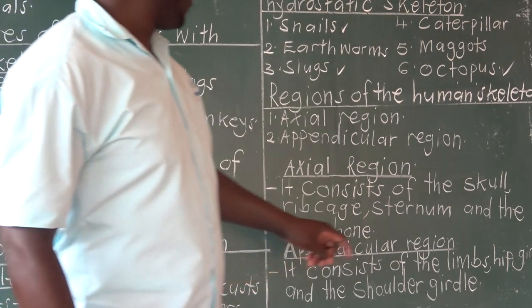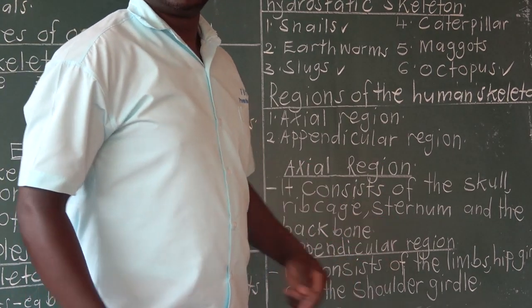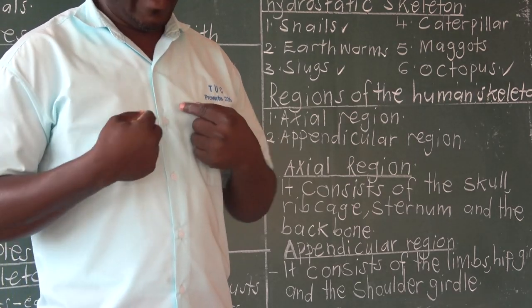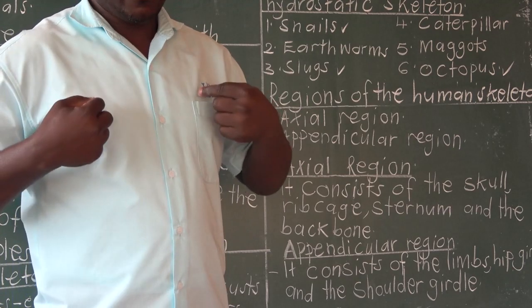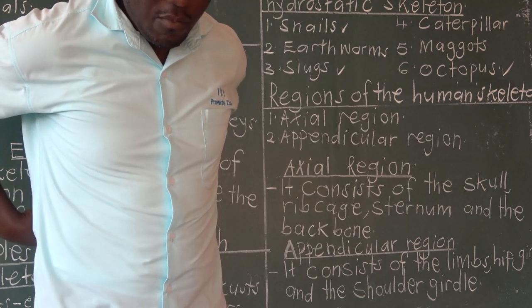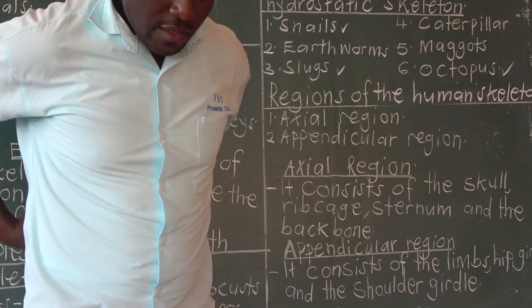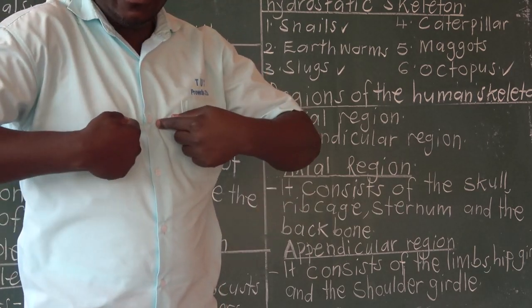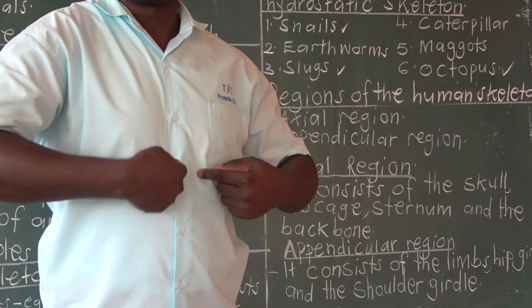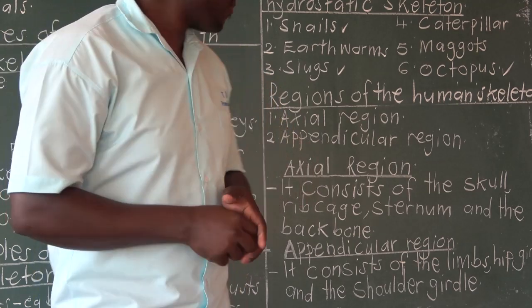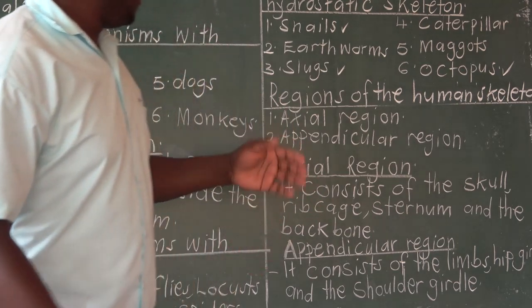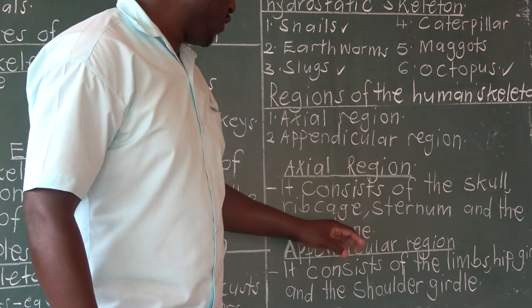Then we have what we call the sternum. Sternum is also known as breastbone. It's the one which holds the ribs. The ribs move from the sternum to the backbone. So from the backbone, these ribs come and join the sternum. That's where you find the sternum. It is under axial region.